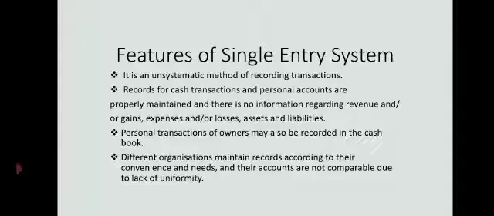So as I said, the proprietor records all the cash transactions, but he will not record the full aspect of the transaction related to assets, liabilities, revenues and expenses.